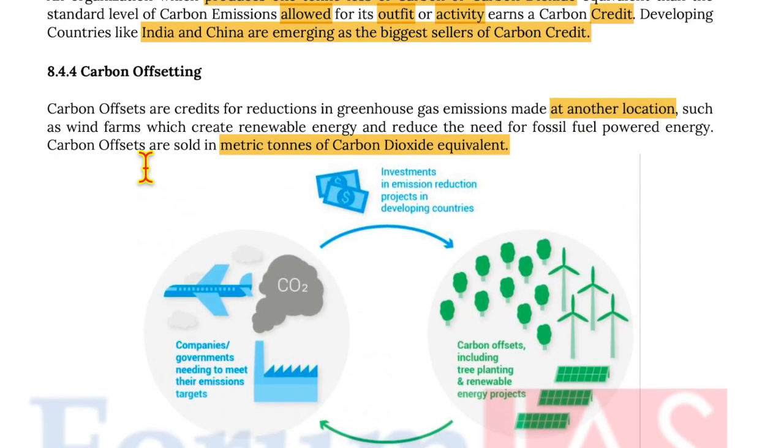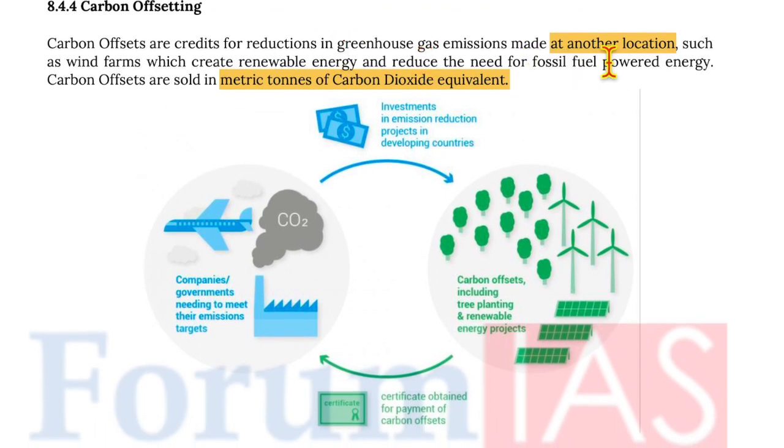Moving on to carbon offsetting. Carbon offsets are credits for reduction in greenhouse emissions made at another location, such as wind farms, which create renewable energy and reduce the need for fossil fuel powered energy. Now, carbon offsets are sold in metric tons of carbon dioxide equivalent.